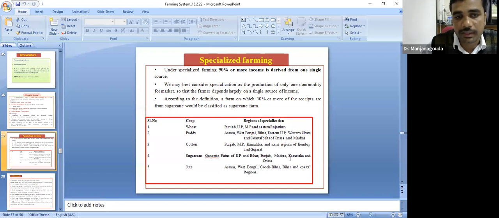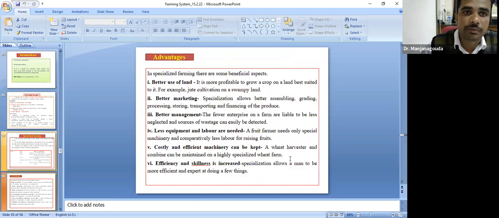For example, wheat in Punjab, UP, Haryana; paddy in West Bengal; cotton in Punjab, Karnataka, Maharashtra, MP, Gujarat; sugarcane; and jute in West Bengal. These are examples of specialized farming, where income from a single enterprise is more than 50%.